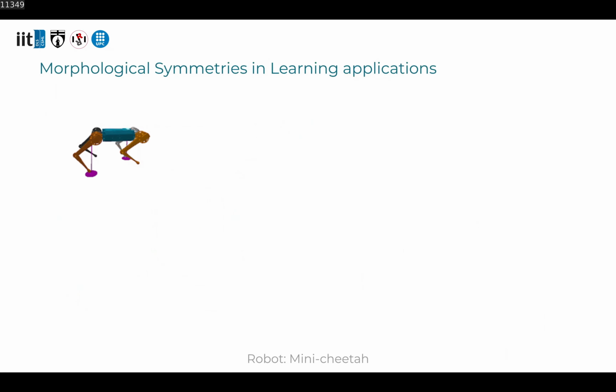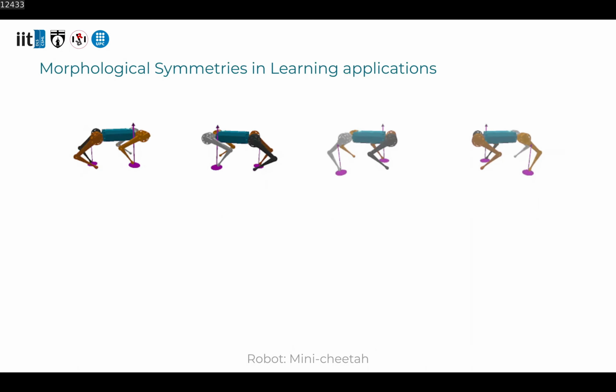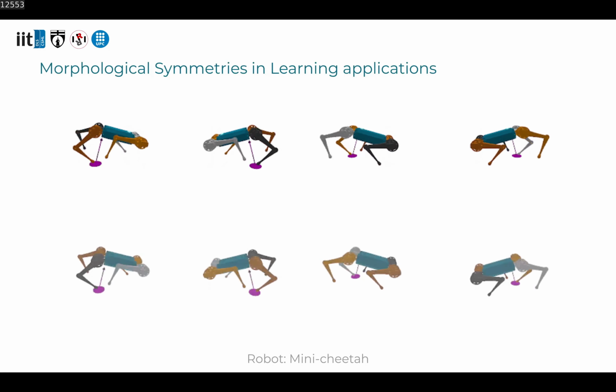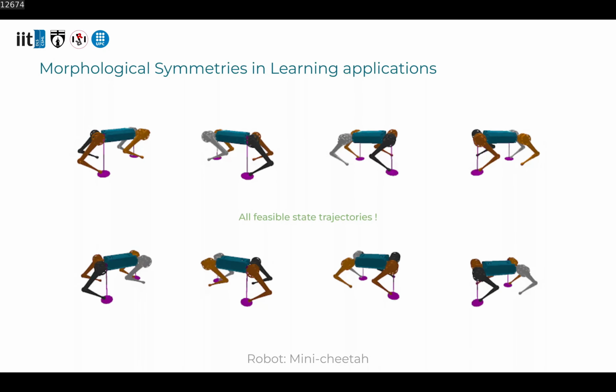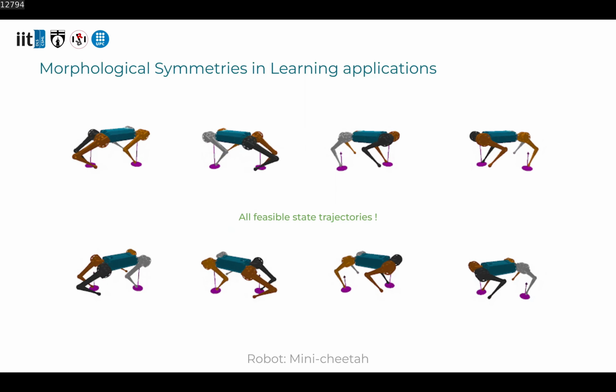Moreover, morphological symmetry suggests that any learning task can be seamlessly translated across all symmetrical states. For instance, in the case of these quadruped robots, this implies that any mastered motion skill, be it walking or recovering from an arbitrary disturbance, can be applied regardless of the robot's forward direction, left-right orientation, or even if the robot is turned upside down.